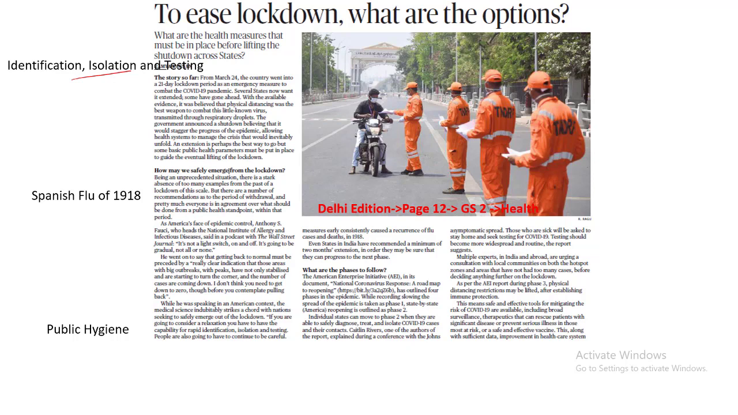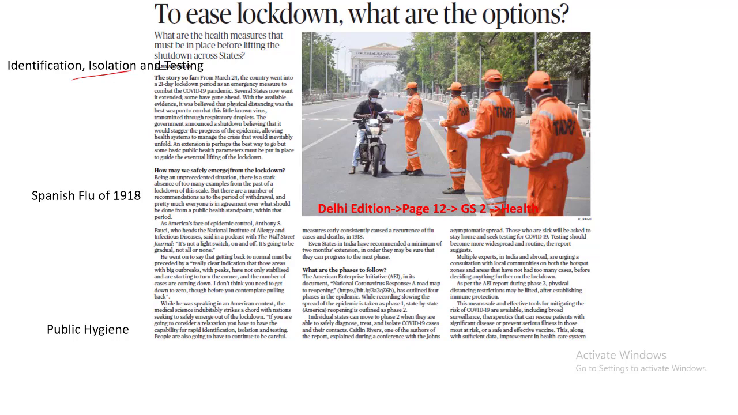So those in the red zone will have to be identified, individuals will have to be isolated, and a massive amount of testing has to be done. So the minute this is done, the ones who are impacted can be completely isolated, and the others would be able to work in the near future.